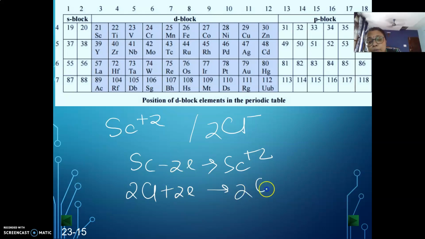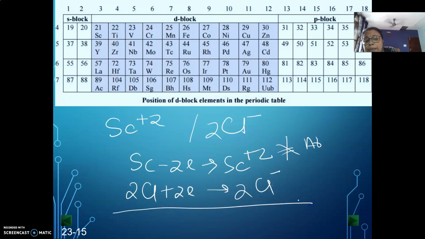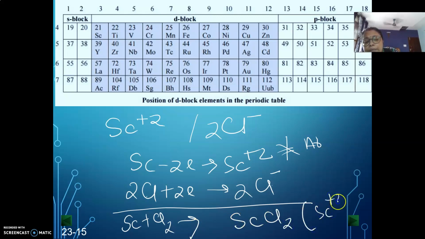So you will have 2 Cl negative. We know that this does not have the argon configuration, but still it is formed, and immediately scandium plus 2 Cl, meaning Cl2, gives rise to the compound ScCl2 with scandium in the +2 state.